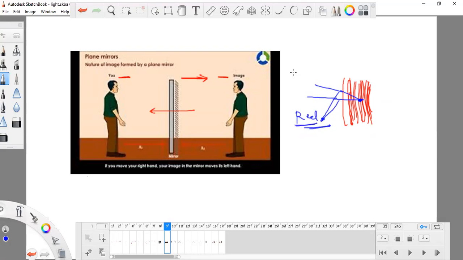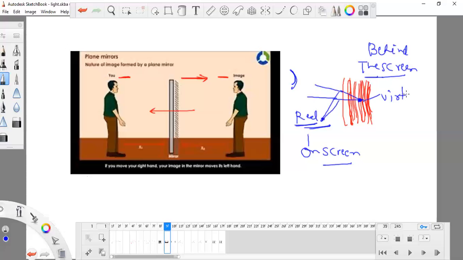Our eyes can see both things, but if it is real, it is forming on the screen. But this is forming in the mirror, behind, not exactly on the screen. It is forming behind the screen, so it is known as a virtual image, not a real image.